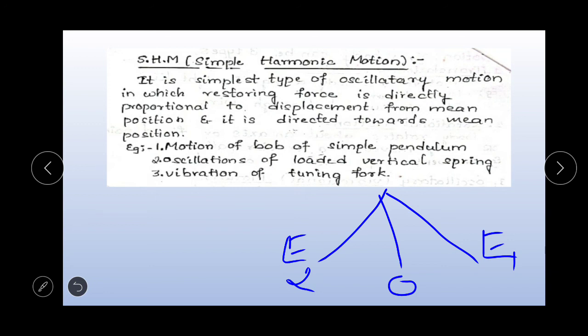Initially the bob is at the mean position. An external force is applied to the bob to move it forward. When it moves towards E1, a restoring force is developed in the bob, and that restoring force tries to bring the bob back to the mean position.